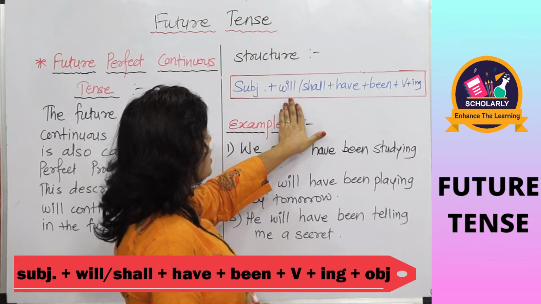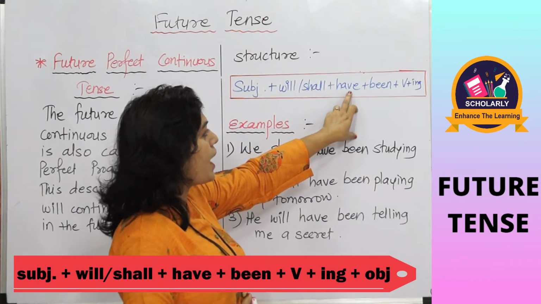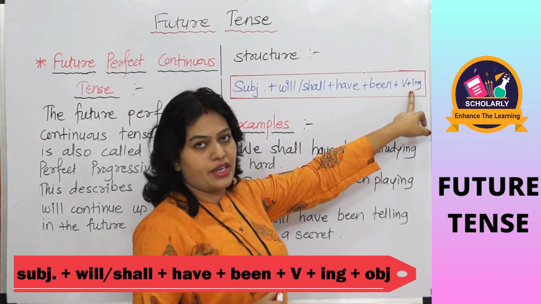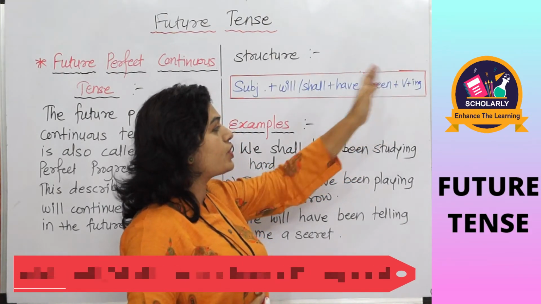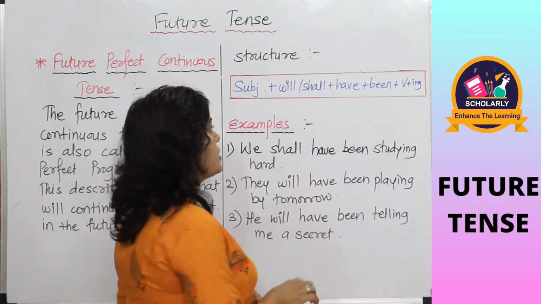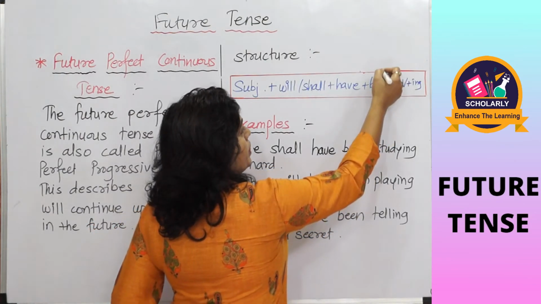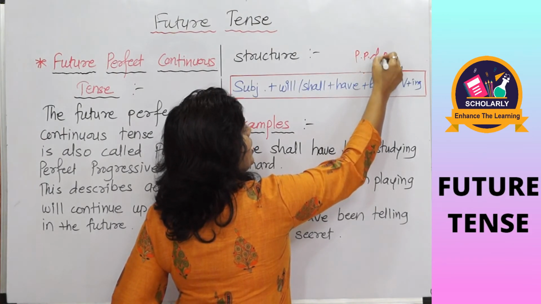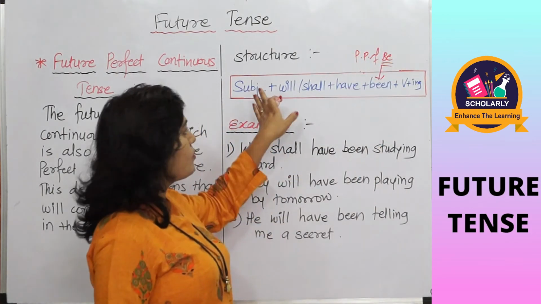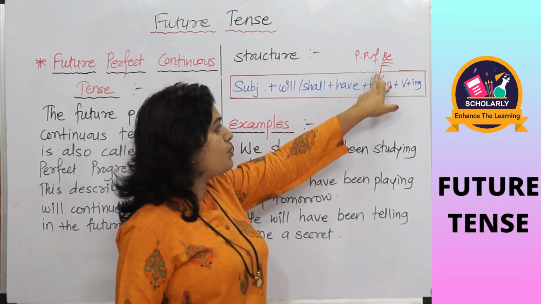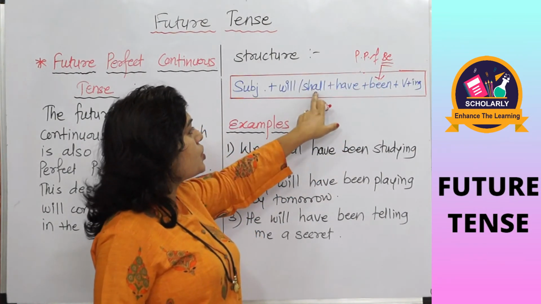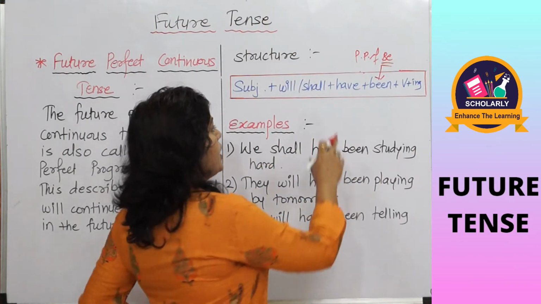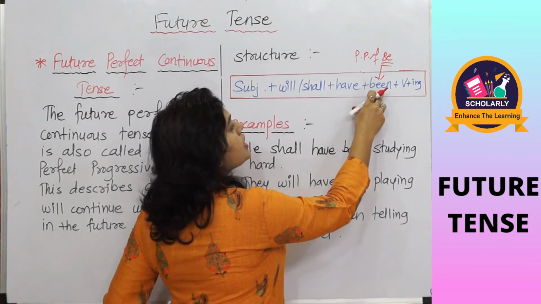Subject plus will or shall plus have plus been plus verb plus ing plus object or other words in the sentence. So been, that is the past participle of be. We have taken here past participle of be. This will or shall is because it is a subtype of future tense. Then we have taken here have plus been.